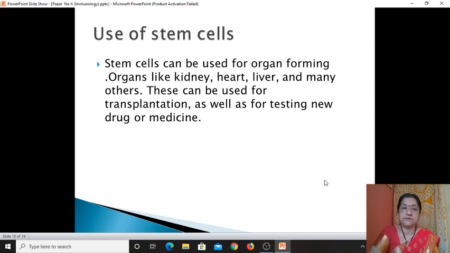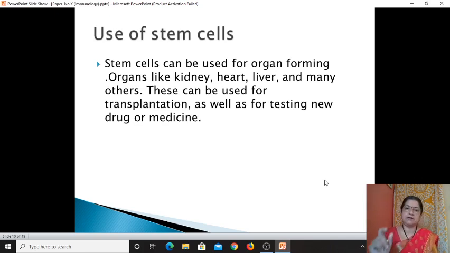So, stem cells can be used for organ forming, like kidney, heart, liver, and many others. They are used to develop certain organs. Whenever certain organs are irreparably damaged, or are not functioning properly, to restore their major function we have to develop these organs. And whenever organs have to be developed, we can use stem cells.